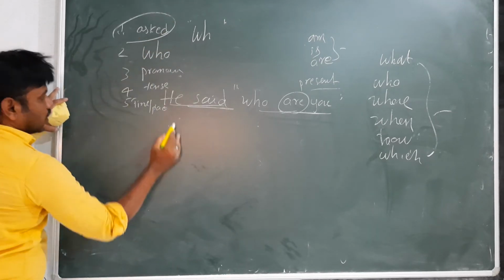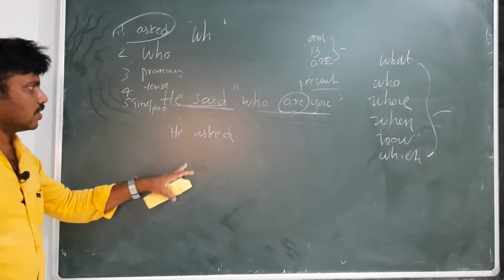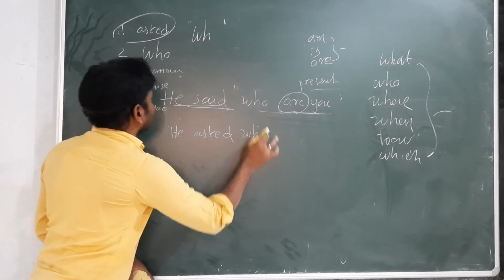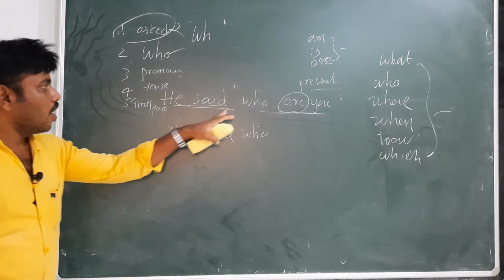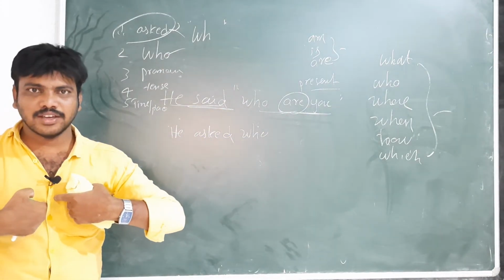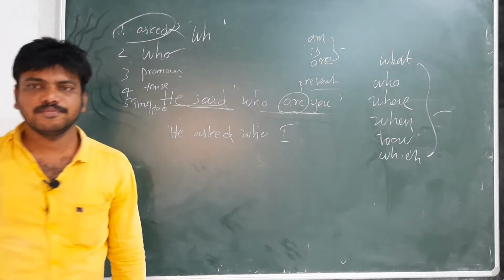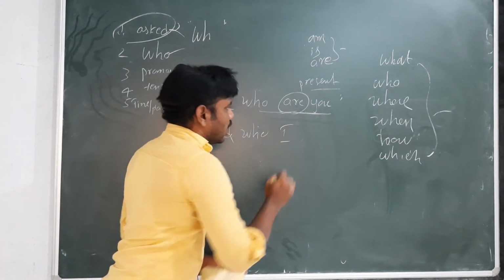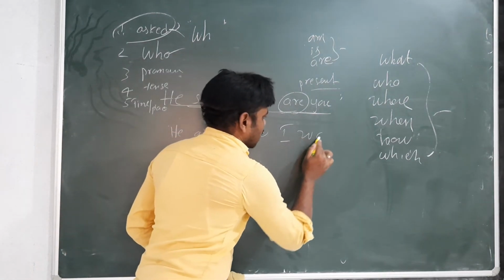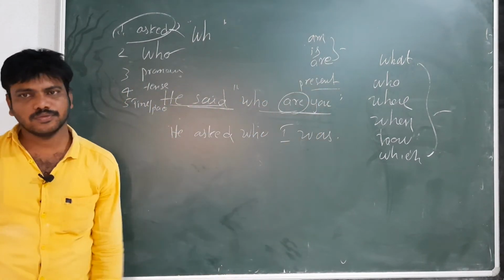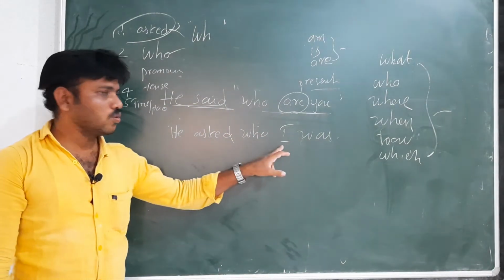"He said, who are you?" First, "asked." He asked. Now the pronoun will change. "Are you" means he is asking me. So in indirect speech we write "who I." Present will become past tense. "Are" will become "was." Who I was. He asked who I was.